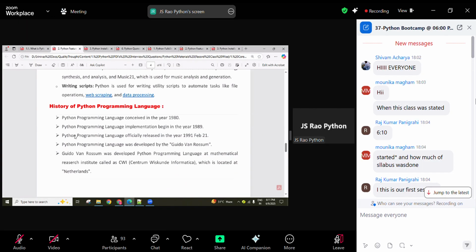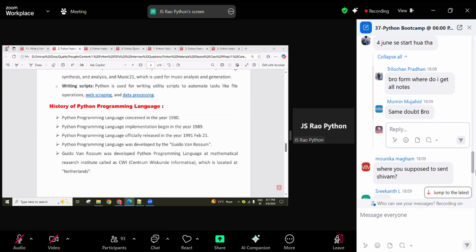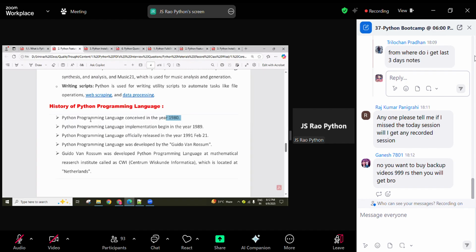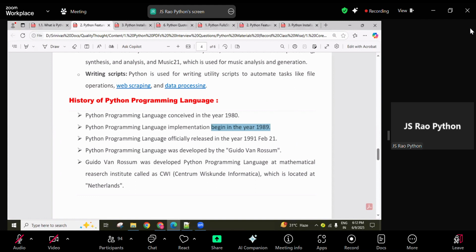And the history of the Python programming language we also discussed. Who created it? Guido van Rossum created it. I already explained all these things. Guido van Rossum created this Python programming language in the 1980s. The discussion about the language started then. This programming language was conceived in the 1980s, implementation started in 1989, and it was released to the public in 1991. The month and date, no need to remember. The year is important: 1991 released to the public.